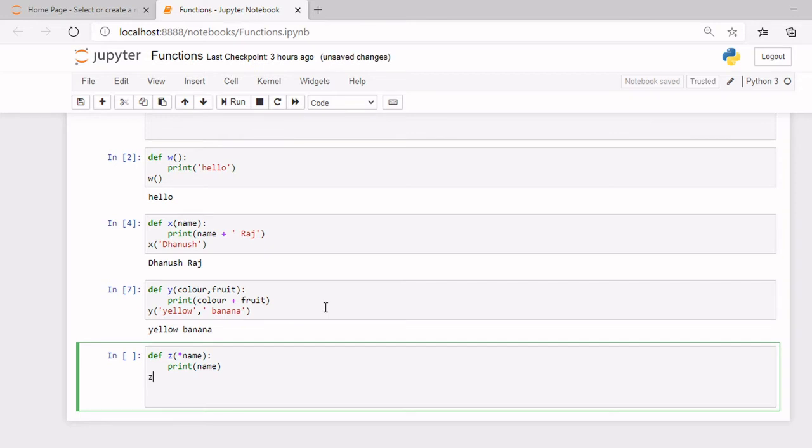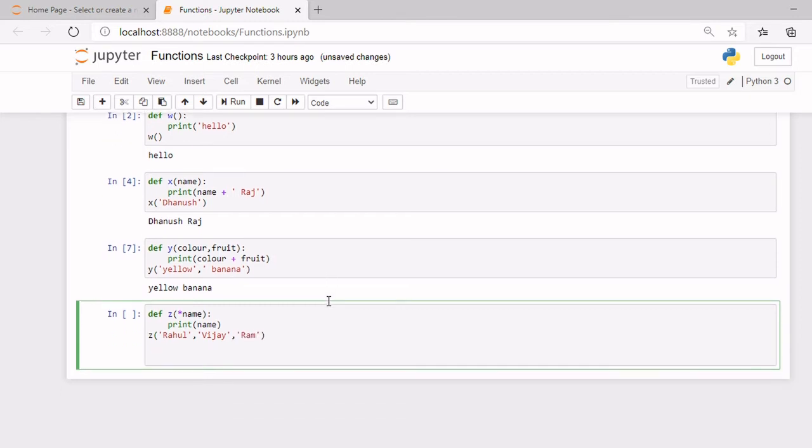Now I'll call this function. I'll write z, and let's say Rahul. I'm using common names. Vijay, and let's say Ram.